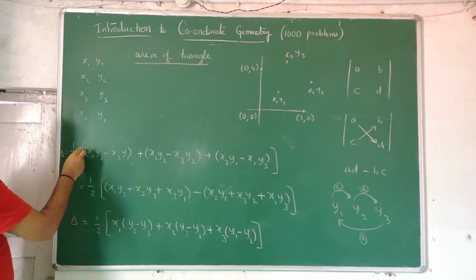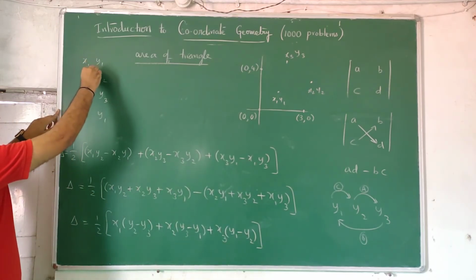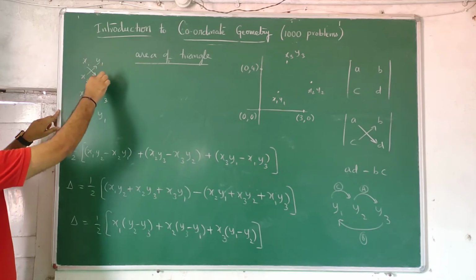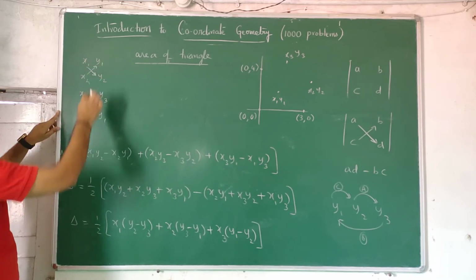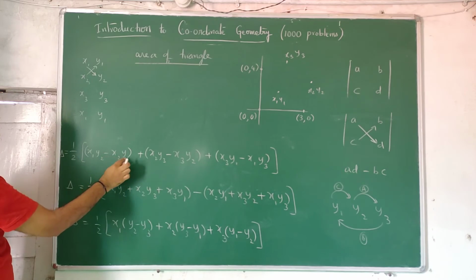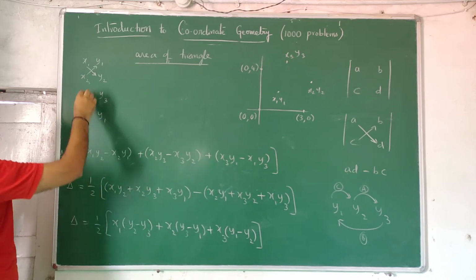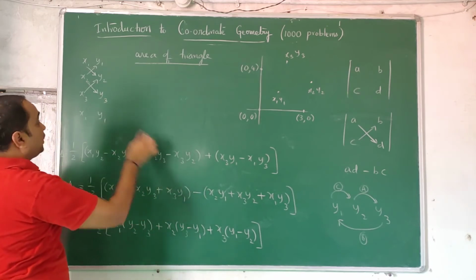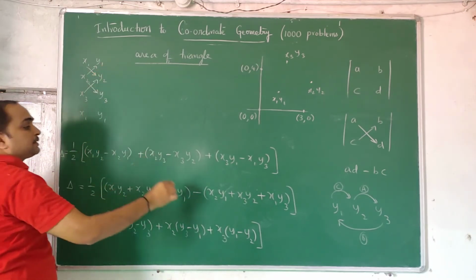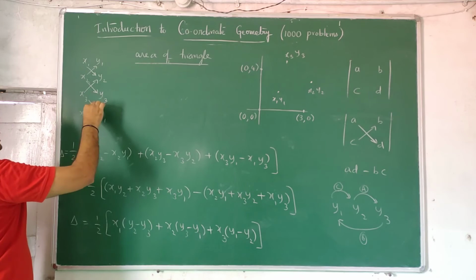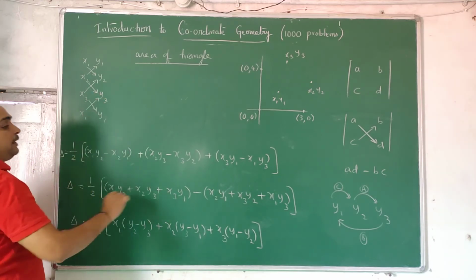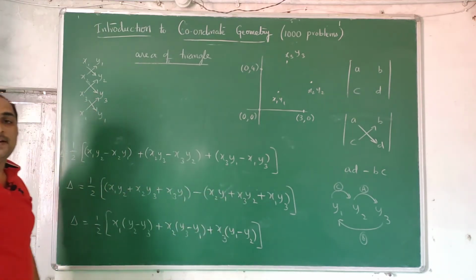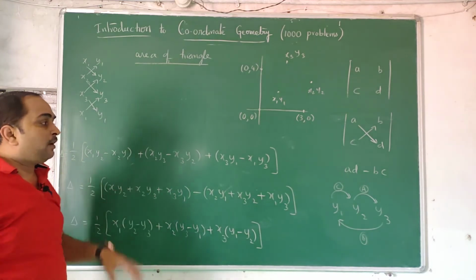So half into: coming down plus, going up minus, x1 y2 minus x2 y1, this part is over, plus x2 y3 minus x3 y2, coming down plus, going up minus, plus x3 y1 minus x1 y3. The third thing we have done.